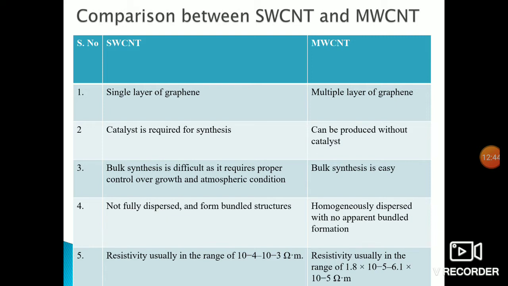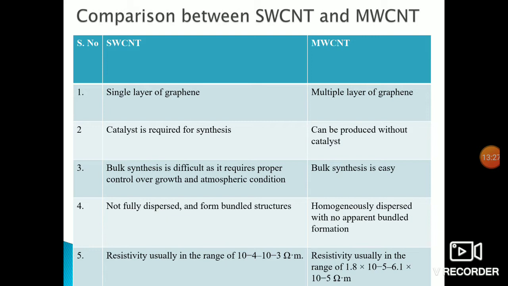Here, a single-wall carbon nanotube is a single layer of graphene, while a multi-wall carbon nanotube is multiple layers of graphene. The second point is the catalyst, which is important. A catalyst is required for the synthesis process. Whenever we synthesize single-wall carbon nanotubes, we use a catalyst, whereas multi-wall carbon nanotubes can be produced without a catalyst.